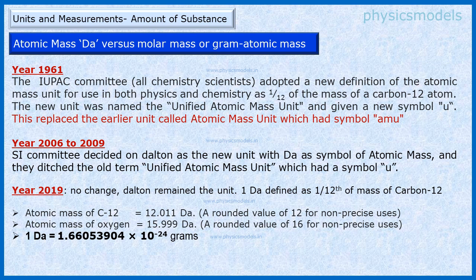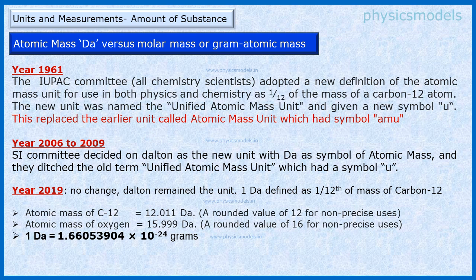Later, the SI committee deleted all those definitions and they came up with a new definition as Dalton, spelled with a small d, the symbol being Da with a capital D. That's important to note. And the definition was that 1 Dalton is having a mass of 1/12 of the carbon-12 mass. So if a carbon-12 atom has a mass of 12.011 Da, which is 12 times that of the mass of a hydrogen atom, then 1/12 of the mass of carbon-12 was defined as precisely 1 Dalton.